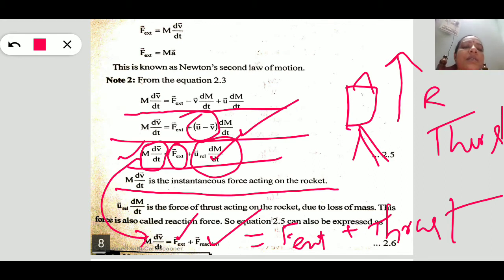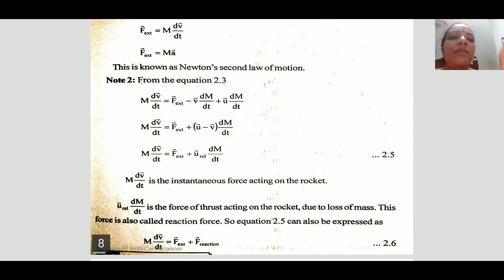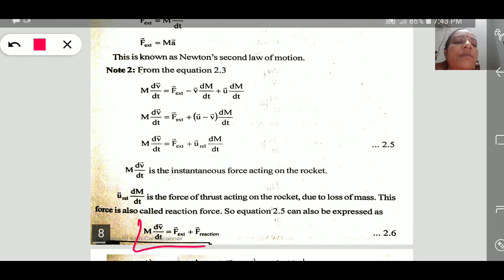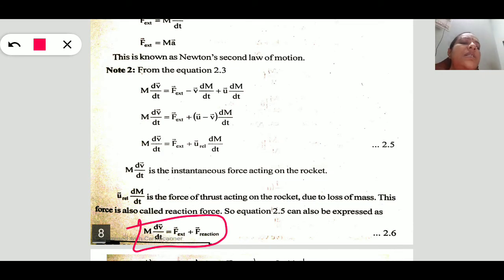This is the final equation in this case. It means the instantaneous force must be equal to the addition of the external force and the reaction force. So this is about the variable mass system and how we calculate the external force in the variable mass system.